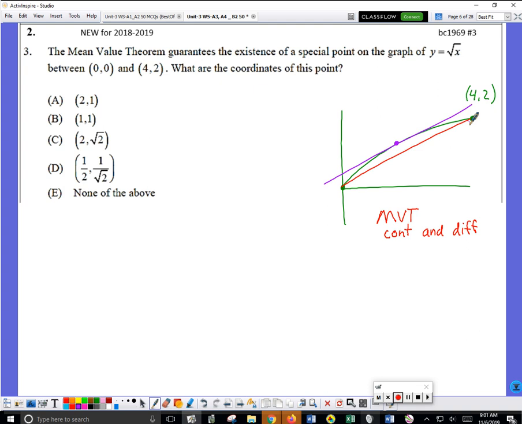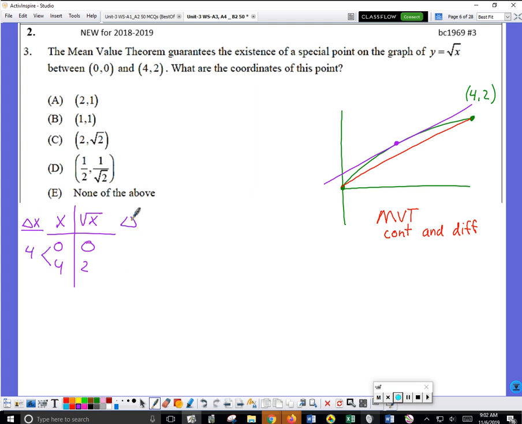I can do that very quickly with this table. This is root x. When x is 0, this is 0. When x is 4, this is 2. So the secant slope's really simple. Change in x here is 4.